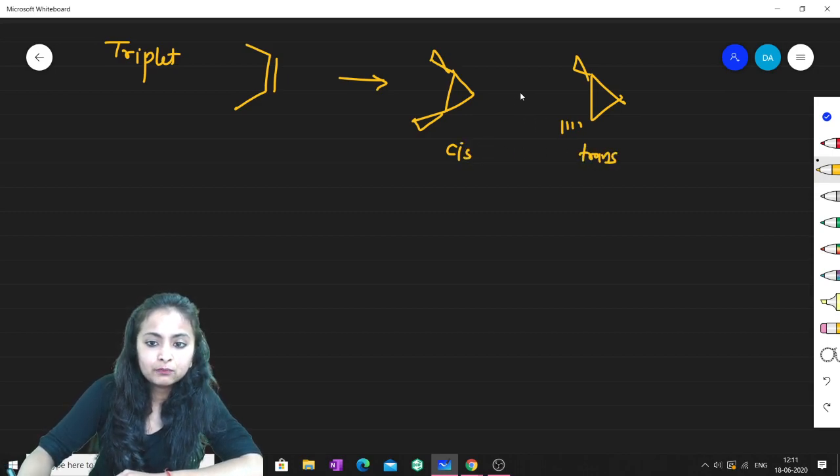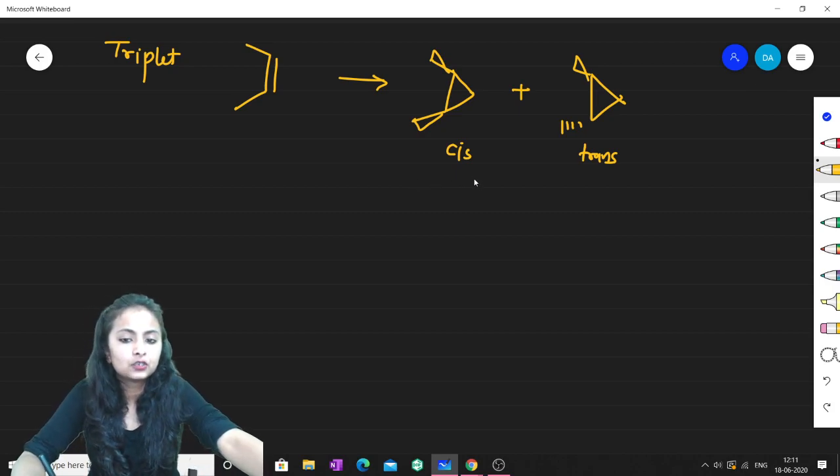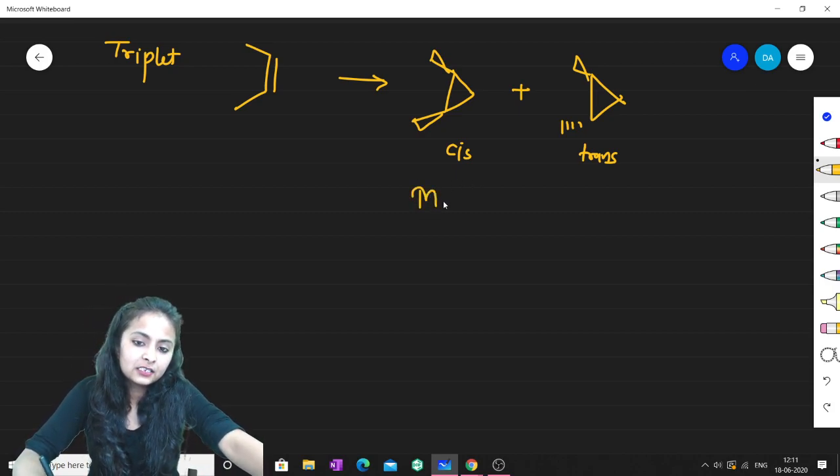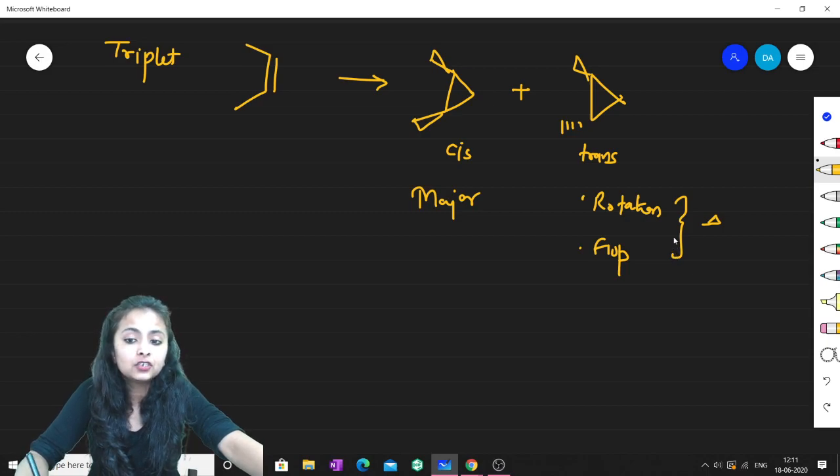Since both the products are different, we have to consider which one should be taken as major. So this cis product is major. Why? Because here the other one needs rotation, and after rotation it needs a spin flip, which will consume more of our heat and energy. So therefore that will be minor, whereas in this part we have to just flip.